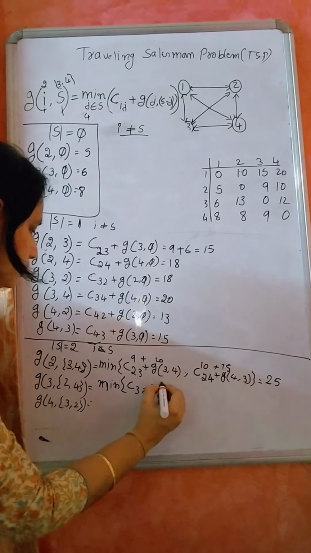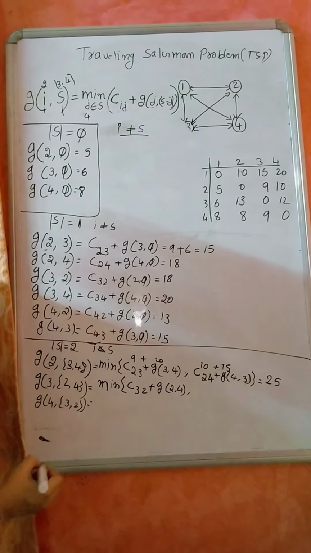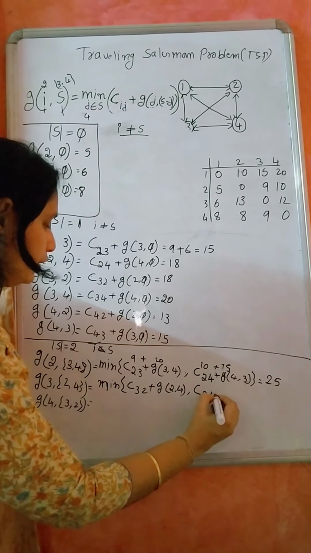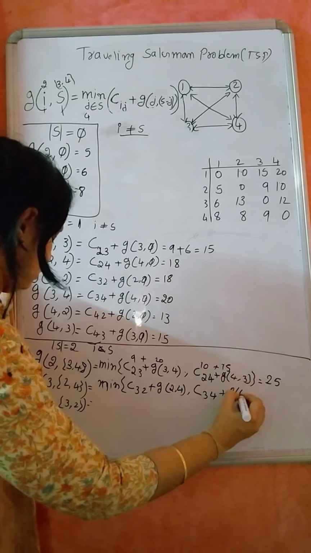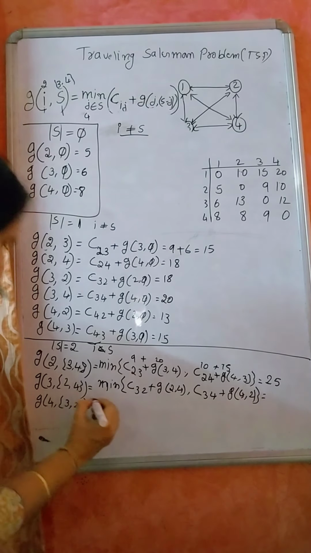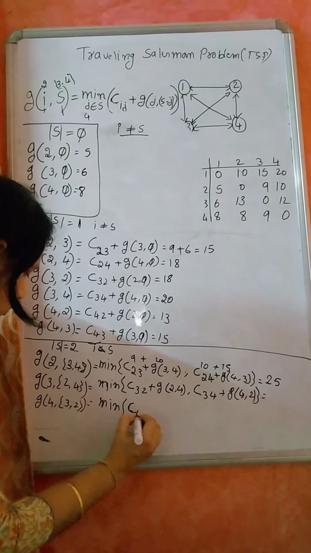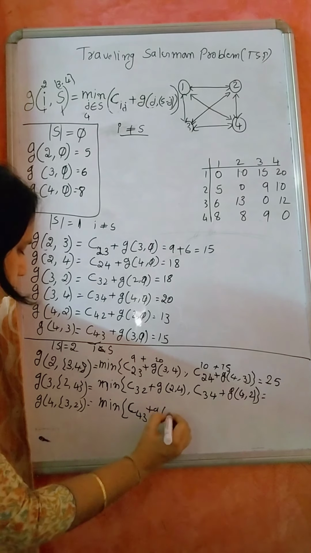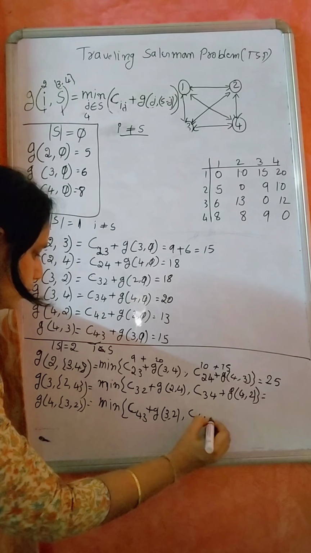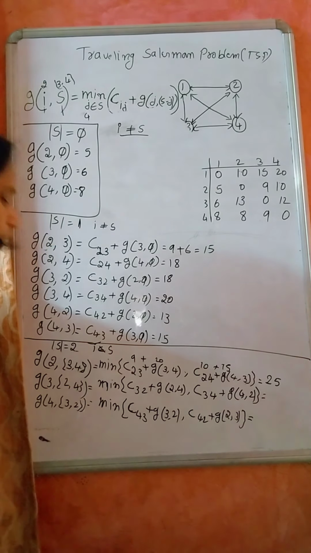So again it is min of, so C of 3 2 plus G of 2 comma 4, C of 3 4 plus G of 4 2. So among this, which is the minimum, you find out. So it is again min of C of 4 3 plus G of 3 2 comma C of 4 2 plus G of 2 3. So which is the minimum, you find out.